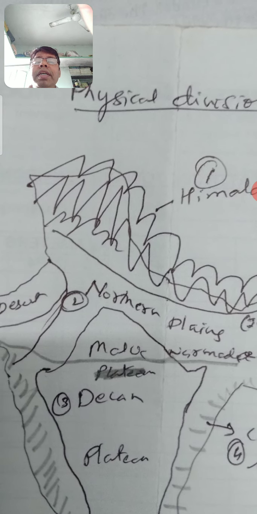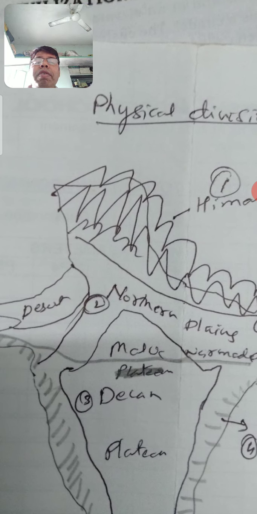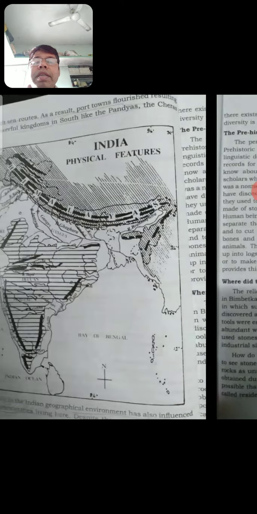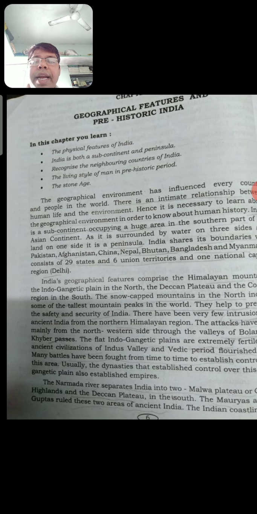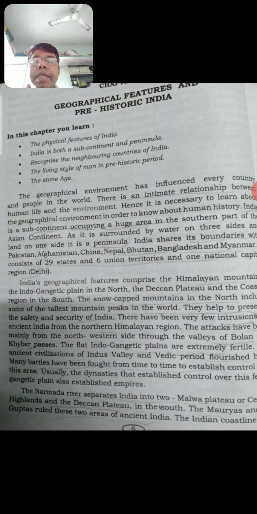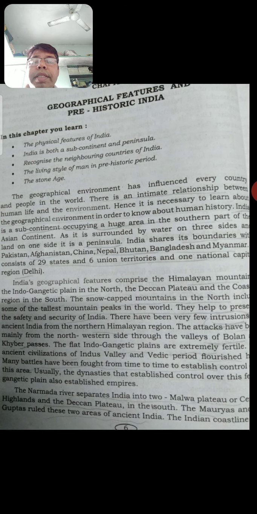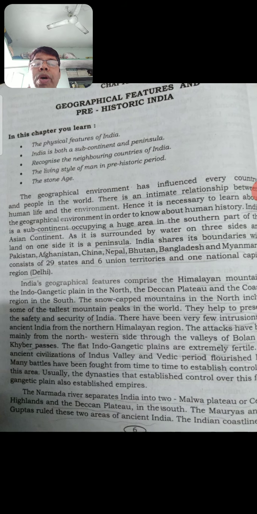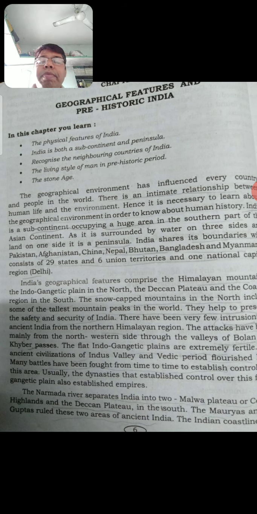So Himalayas, this is one kind of physical region. Then comes northern plains. In the Himalayas, we are able to see that some mountains are snow-capped, means snow-covered, but some of them even have forest area. These Himalayas help in the safety and security of India. That means it serves as a fence of our country.